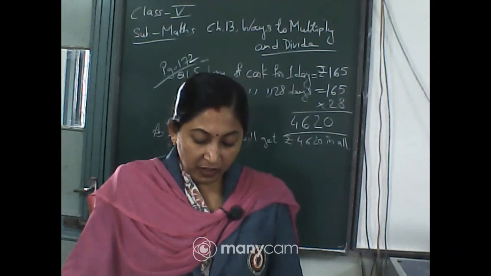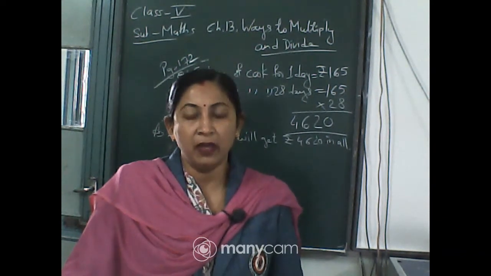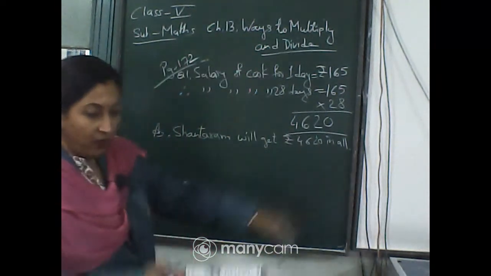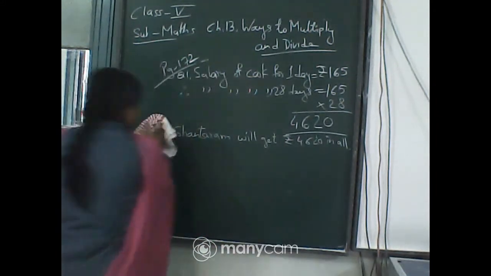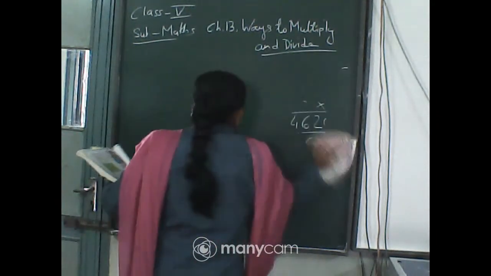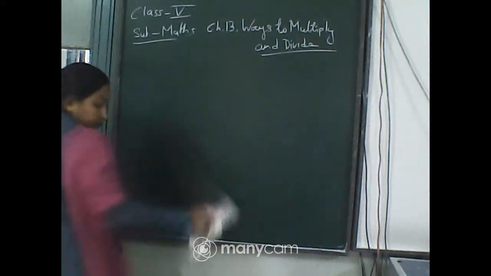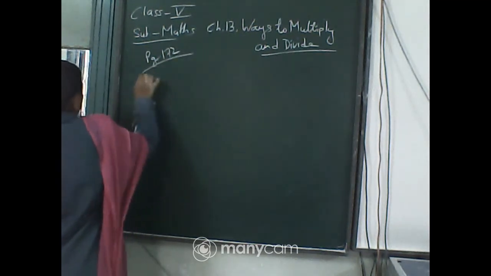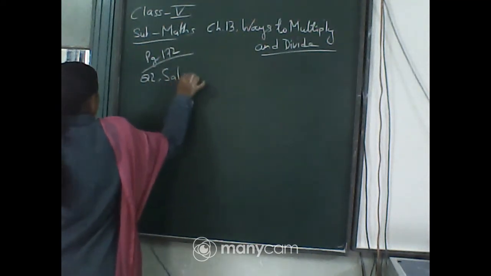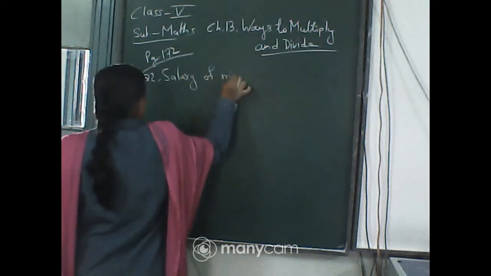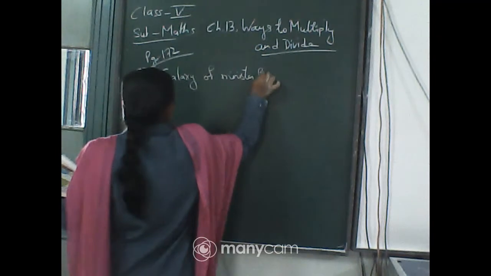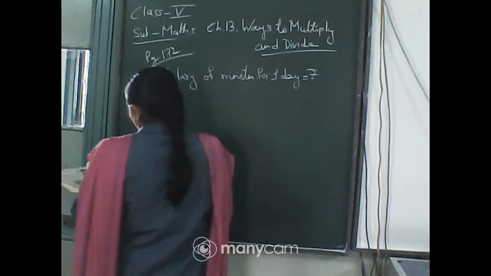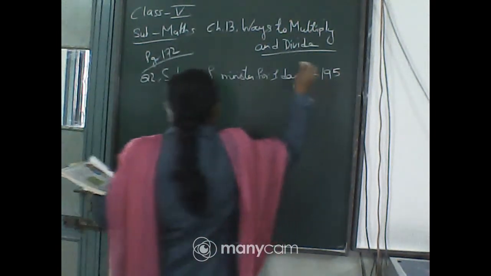Yes. Now the second one. Now find the salaries of the minister and horse rider for 1 year. Now quickly find the salary for the minister for 1 year. What will you do? You will write: salary of minister for 1 day is equal to rupees 195, isn't it?